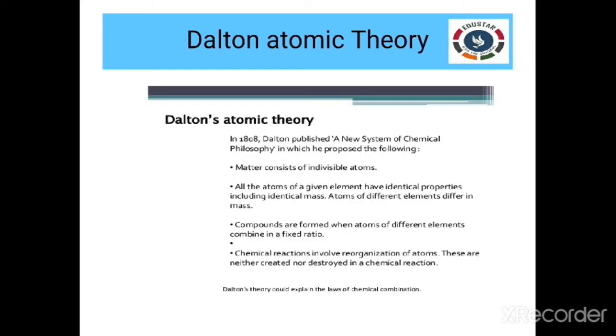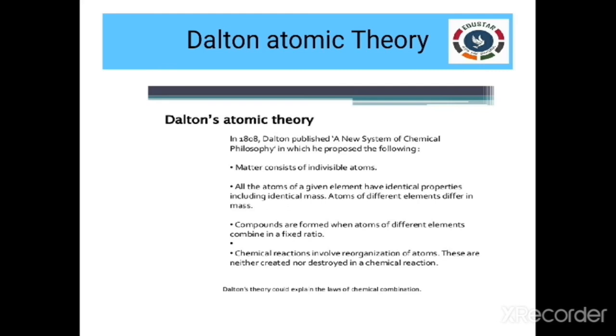Now, this is the basic atomic theory proposed by Dalton. What he says is, matter is composed of tiny particles or indivisible atoms. All the atoms of a given element have identical physical and chemical properties. They also have identical mass. Atoms of different elements alone differ by their mass and atomic number. Point number 3, compounds are formed when atoms of different elements combine in a fixed ratio.